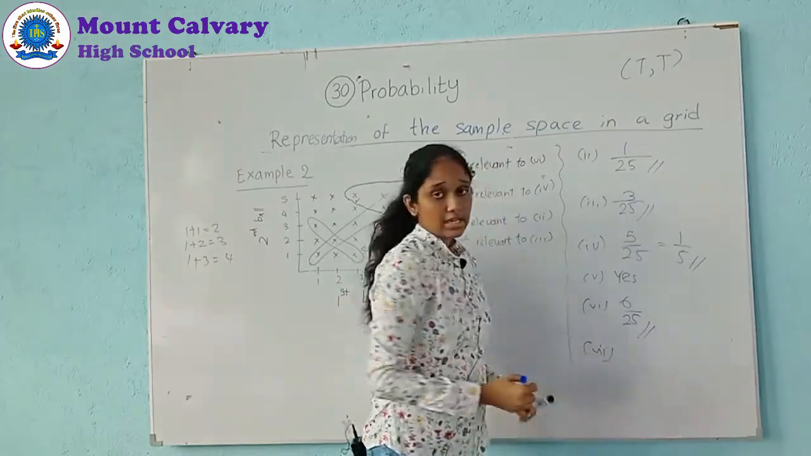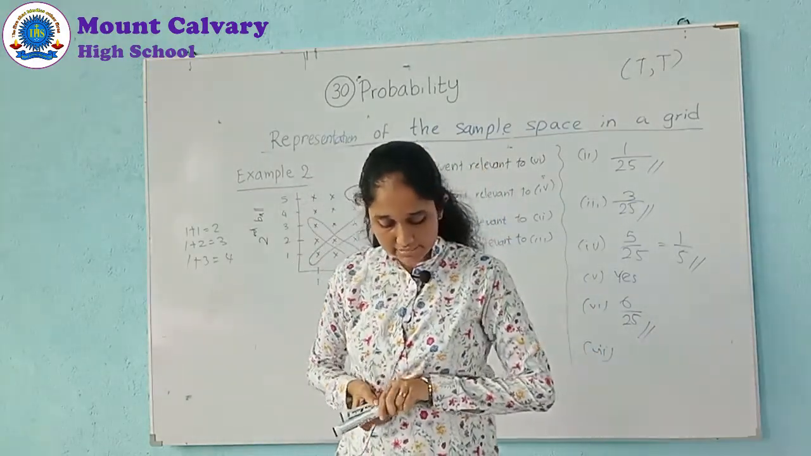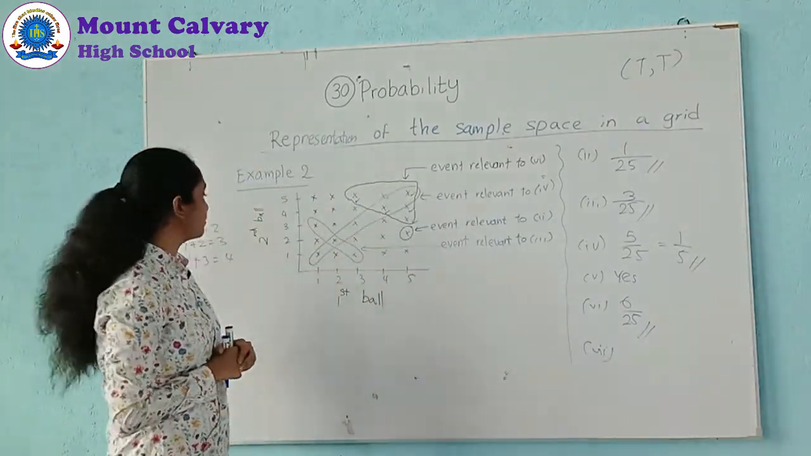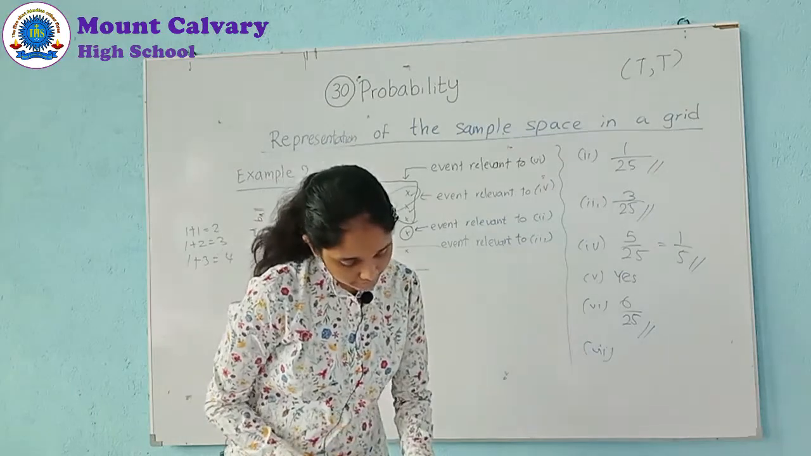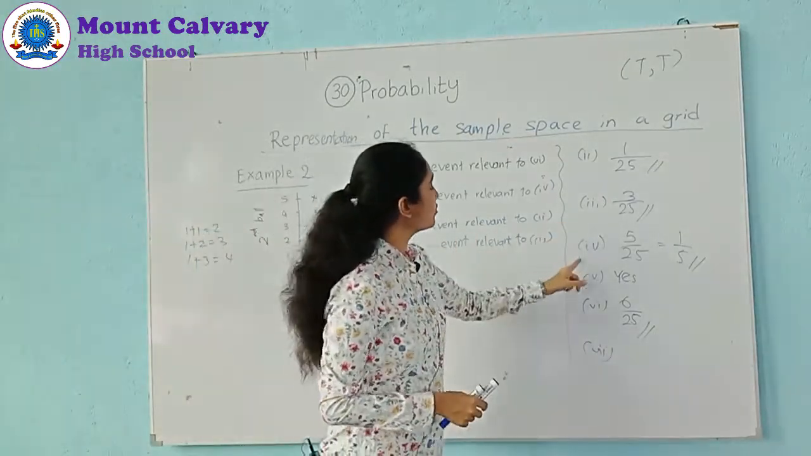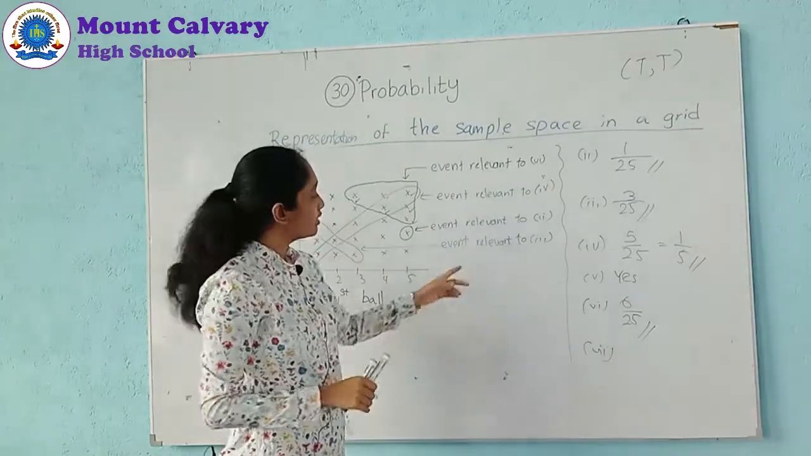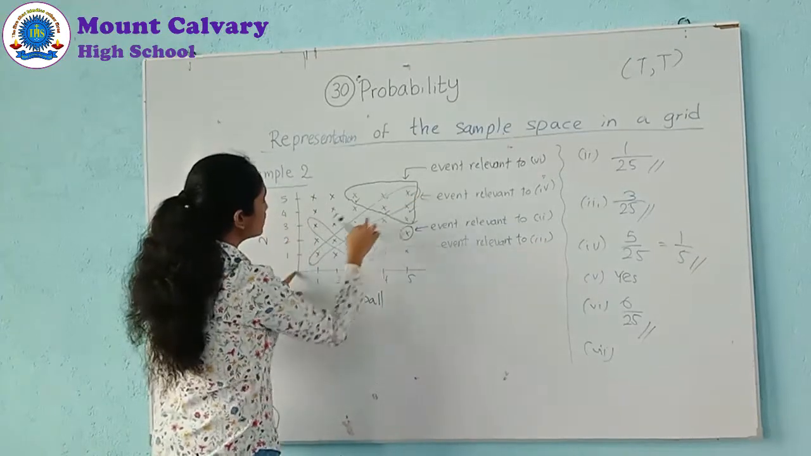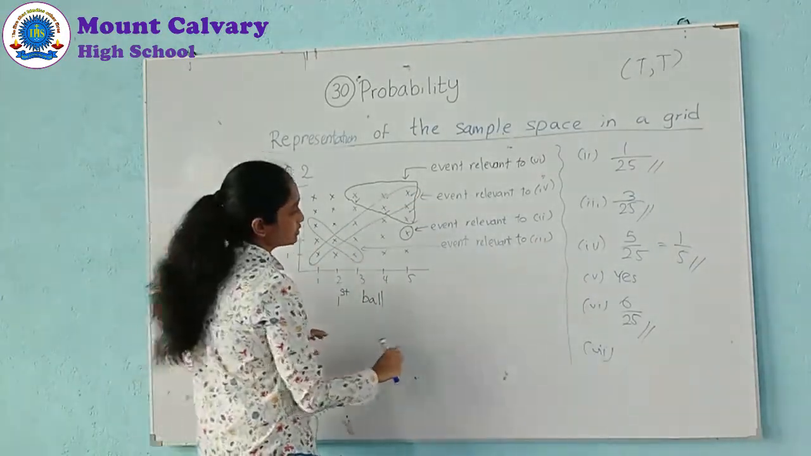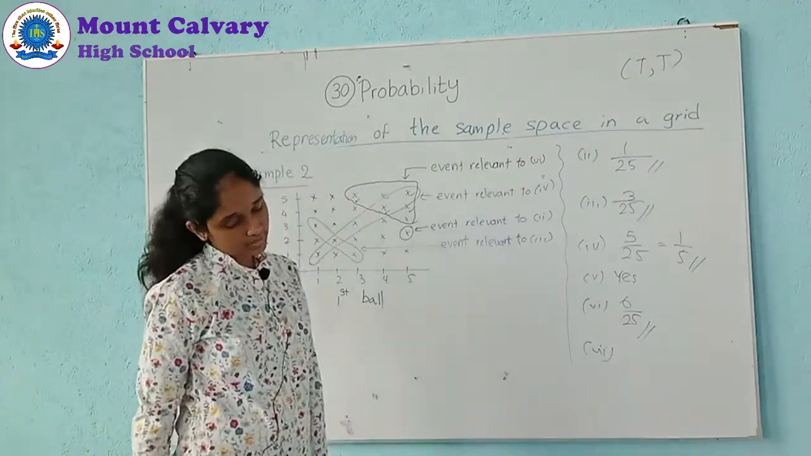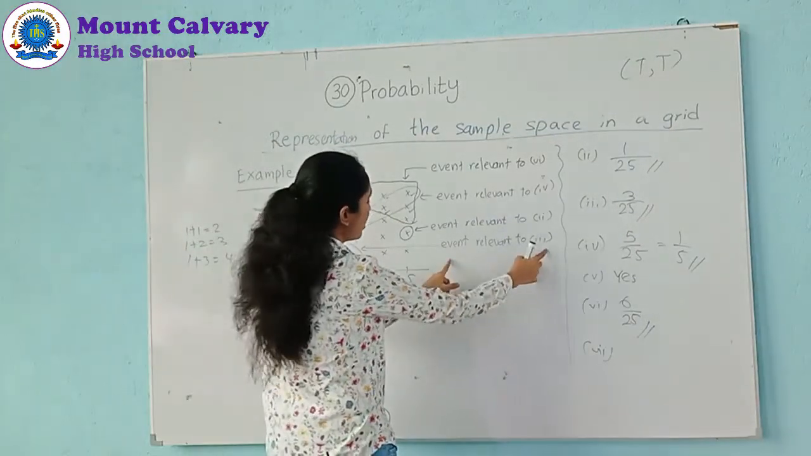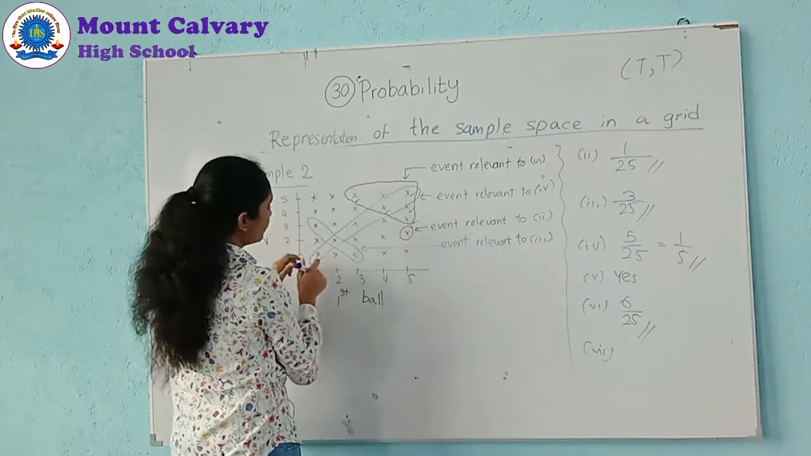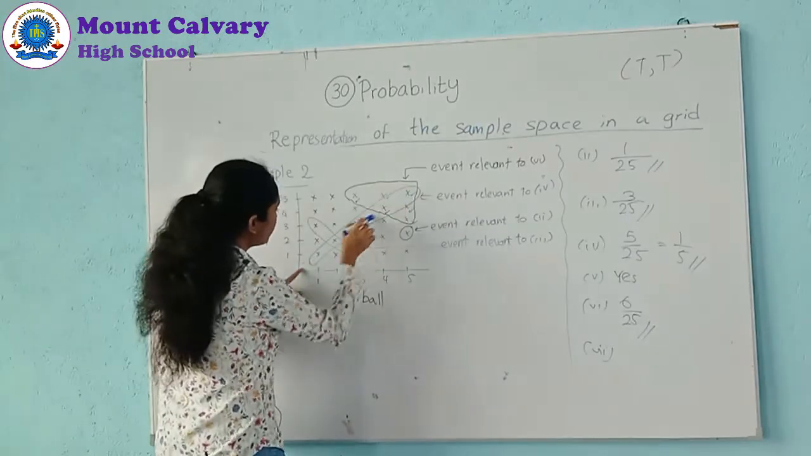The last one: are the events in 3 and 4 mutually exclusive? Sorry, 3 and 4. They are represented here, no? 3, it's this one. 4, it's this one. Can you understand? You have to find 3. This is the place of 3. This is 3, this is 4.